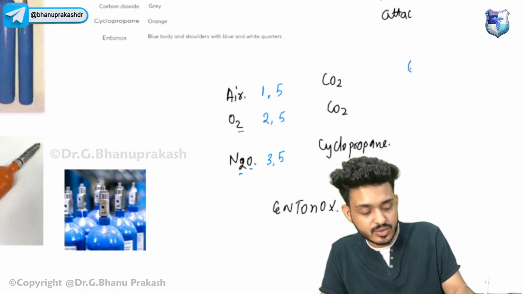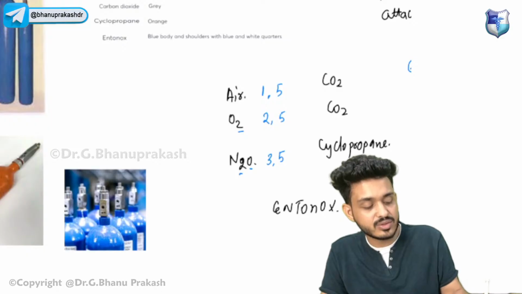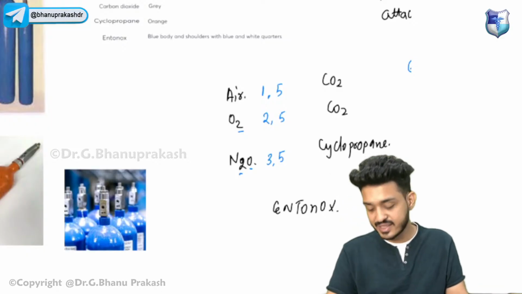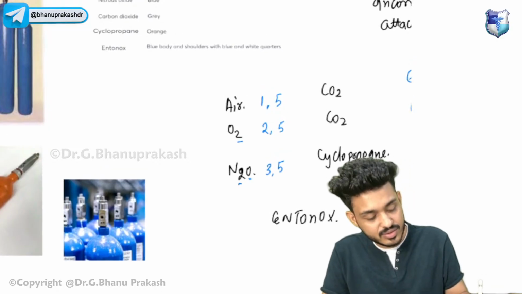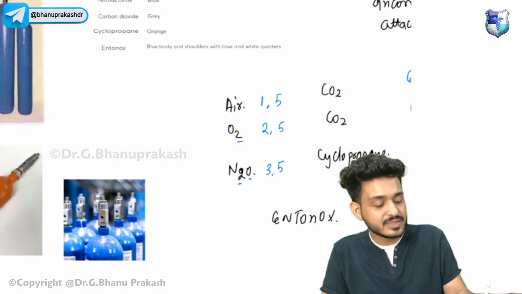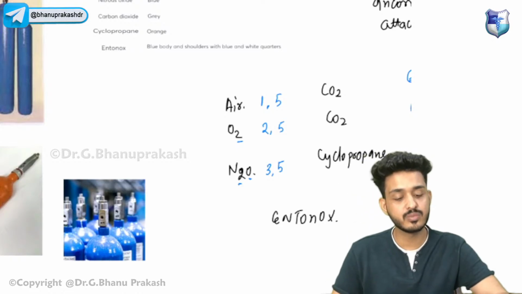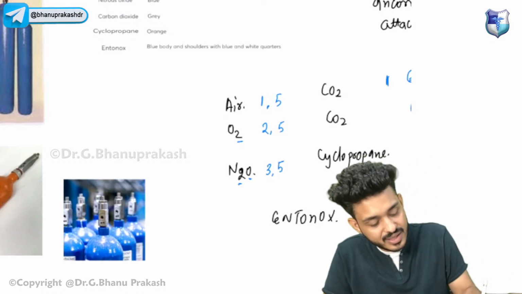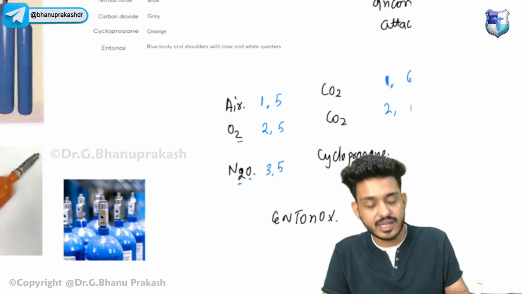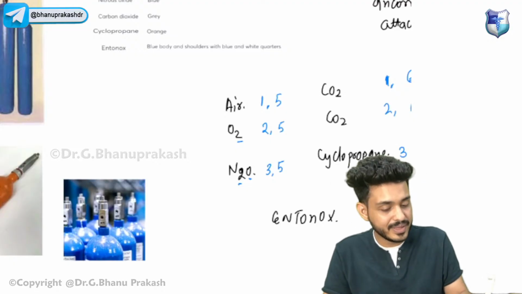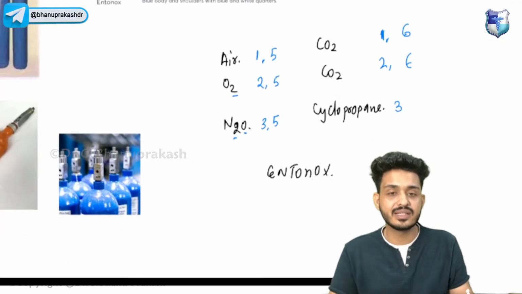CO2, C just looks like 6. Here C looks like 6, here also C looks like 6. So what we can do, if it is more than 7.5%, we can give a number that is 1. If it is less, we can give it 2. And cyclopropane will be 3. That is your 3 6.